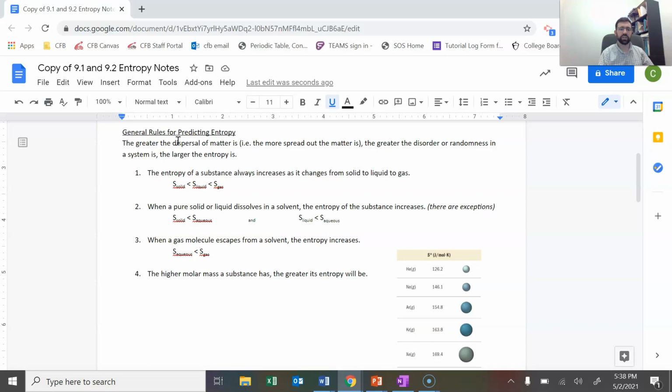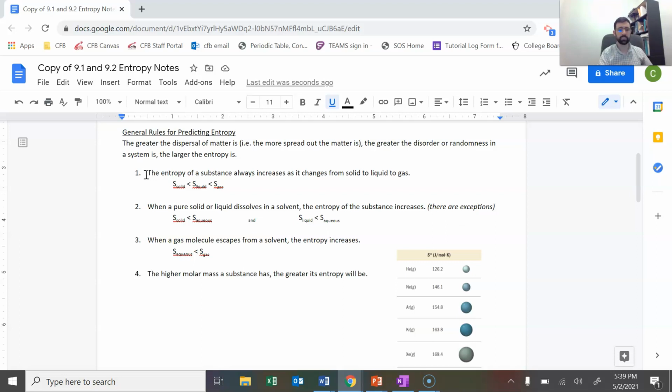Here are the rules. The more spread out that matter is, the greater the disorder or randomness in the system, the larger the entropy. So the more it spreads out, the greater the entropy. Think about volume increasing. If the volume of a gas increases, the gas particles are spreading out more. That's an increase in entropy. If pressure decreases, that allows the particles to spread out more. That's an increase in entropy.